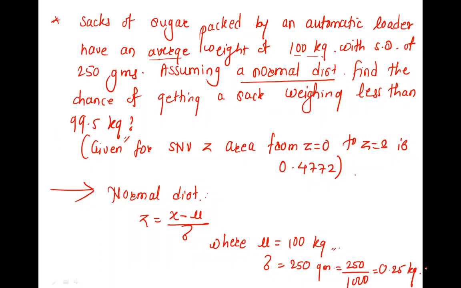Now everything is in kilograms, no problem. Therefore, Z is X minus 100 upon 0.25.